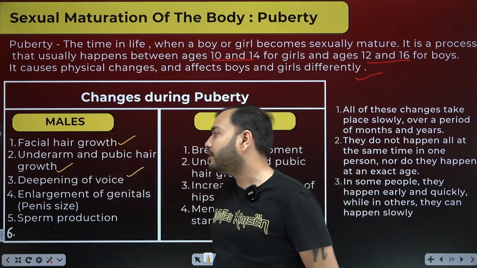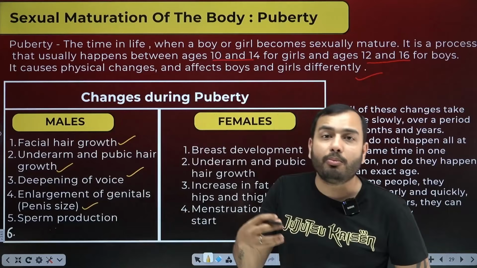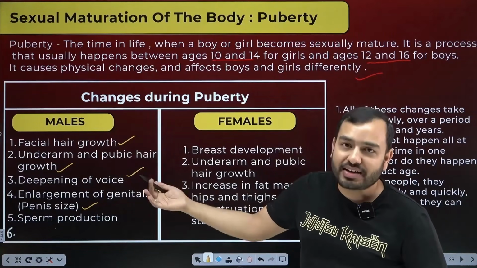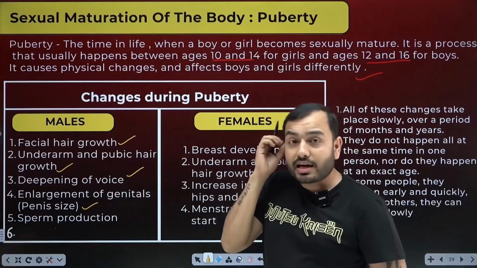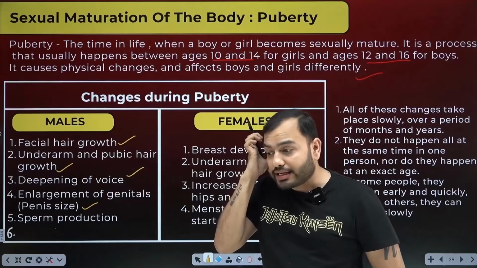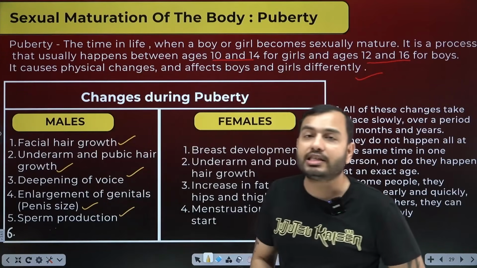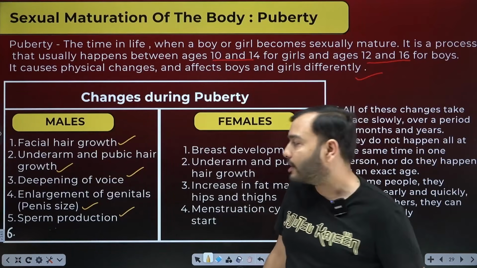A boy's voice starts becoming deep. Enlargement of genitals, penis size. The size of your penis starts increasing. It was small earlier, slowly it gets bigger. Why? Because it is getting ready for reproduction. In fact, you suddenly feel an erection. Sometimes the penis becomes erect, which was never felt in childhood. Sperm production starts. Sperm is the male gamete. Male sex cell production starts.